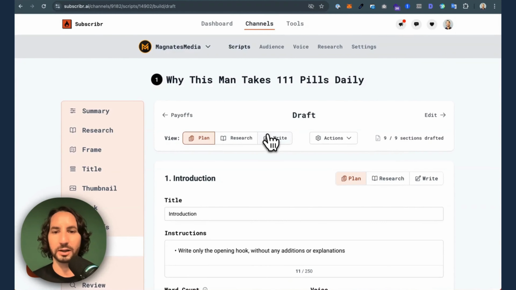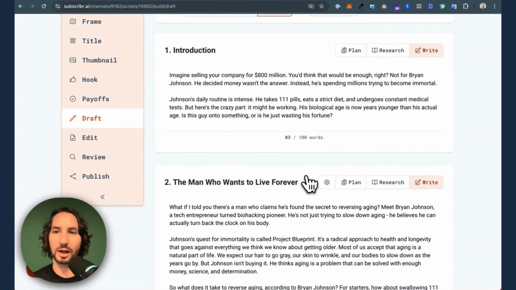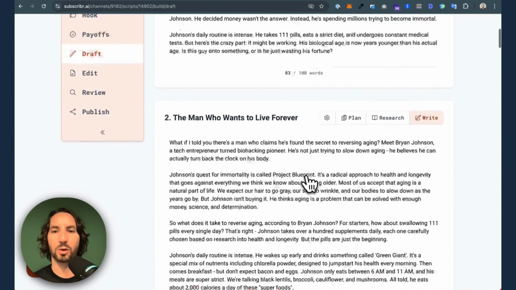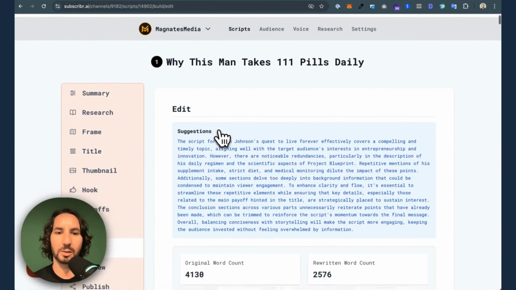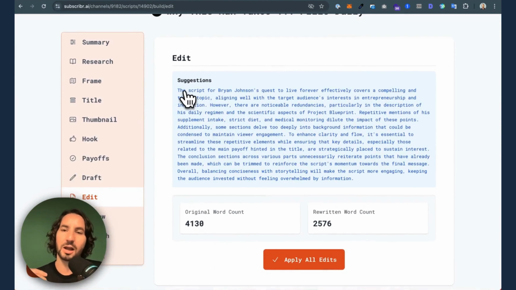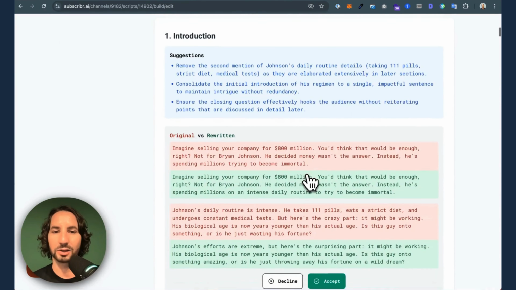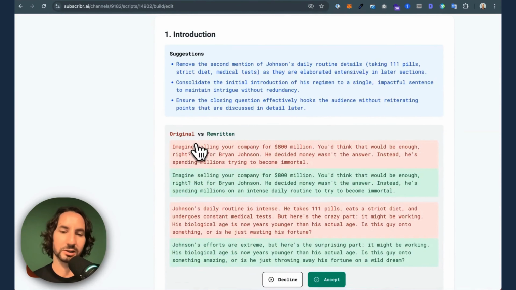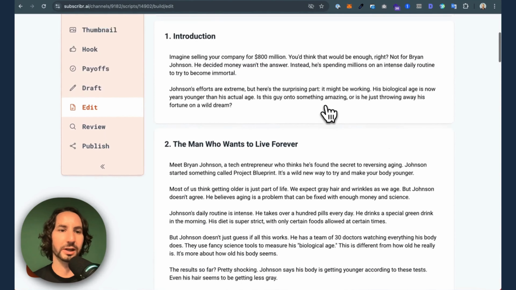Once we have an outline, it's going to draft this content for us. So we're using AI to create this outline, create this draft. I didn't write a single word of this content, but we've got a great first draft. And now I wonder if we can make it better. We can do that using the edit step here, and it's going to give suggestions on how to improve the first draft of the script. And you can see that it has also rewritten or given suggestions for how to rewrite the content to make it better. If I apply all of these edits at once, boom, it's done.